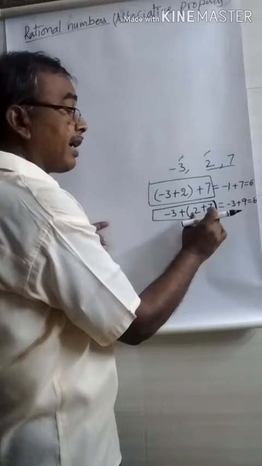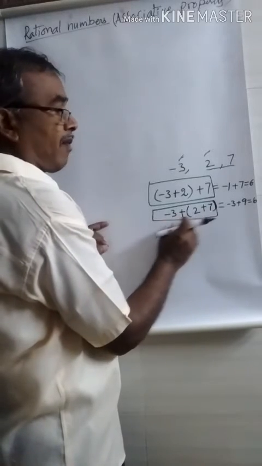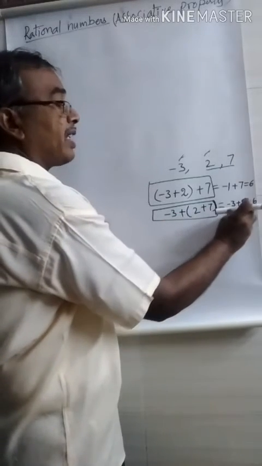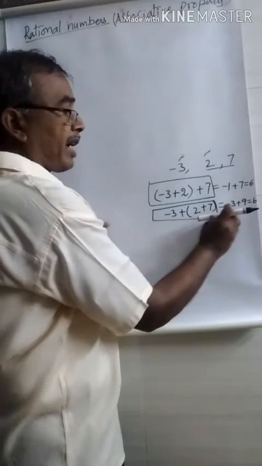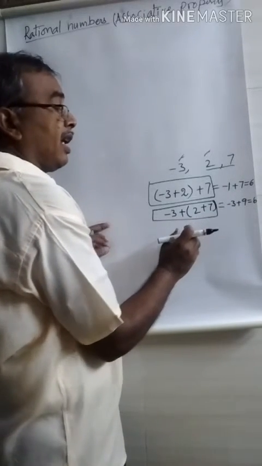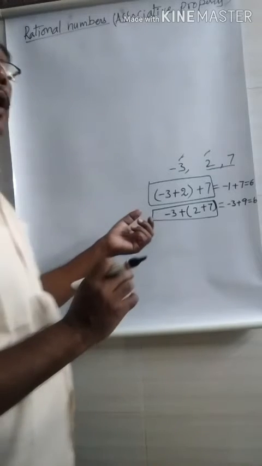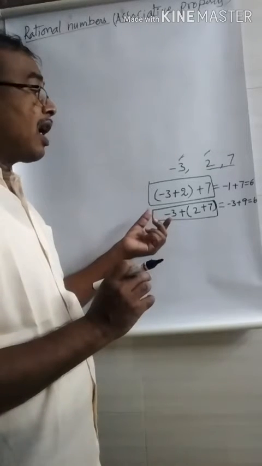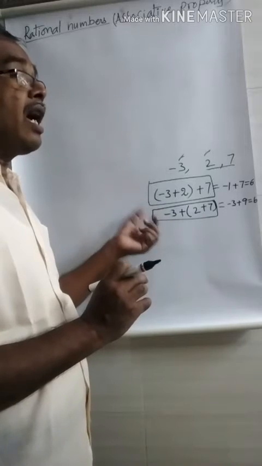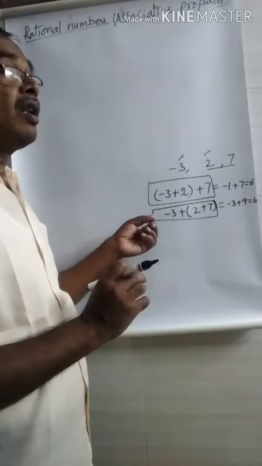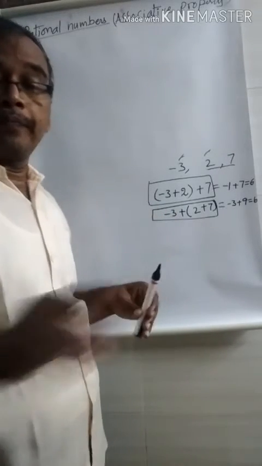After that, I add this part to the first number. That means 2 plus 7 is 9. The first number is -3. So here there is a small change in both the cases. Just a small change, you may observe it.